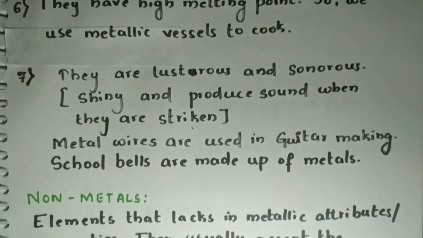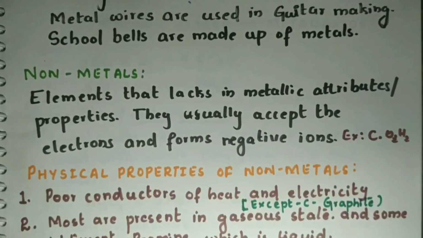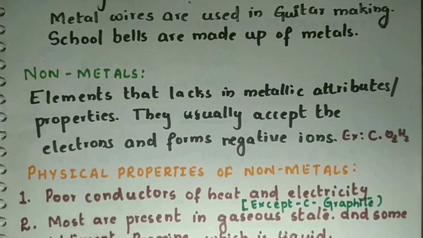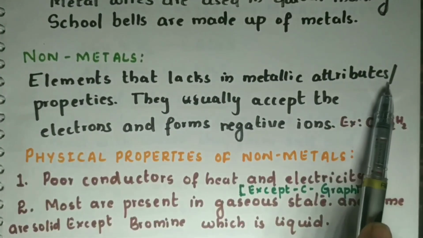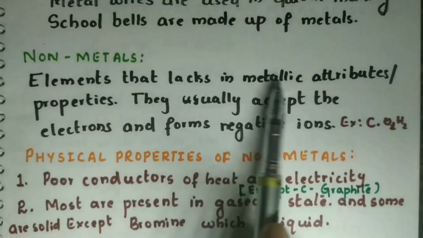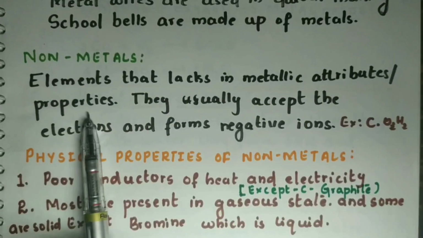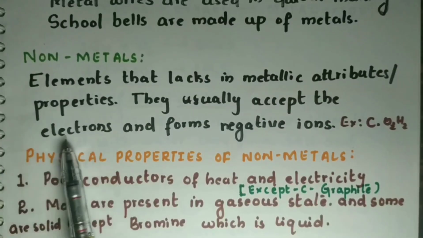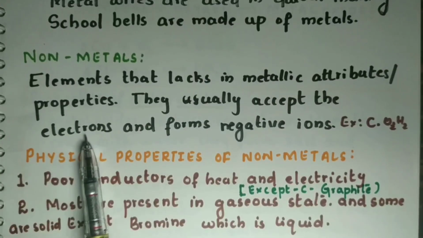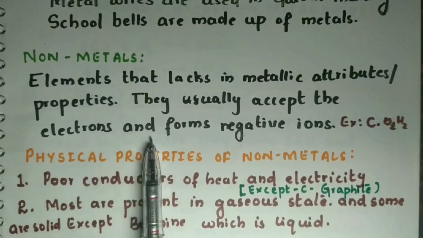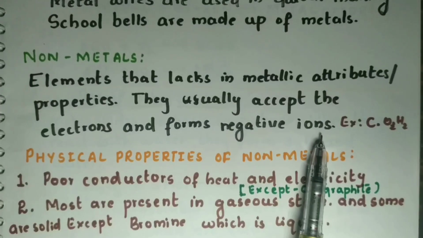The next thing we are studying is about the non-metals. These are the elements that lack metallic attributes, where attributes means the qualities or properties. They usually accept electrons, but metals used to lose electrons. Non-metals usually accept electrons and form negative ions.